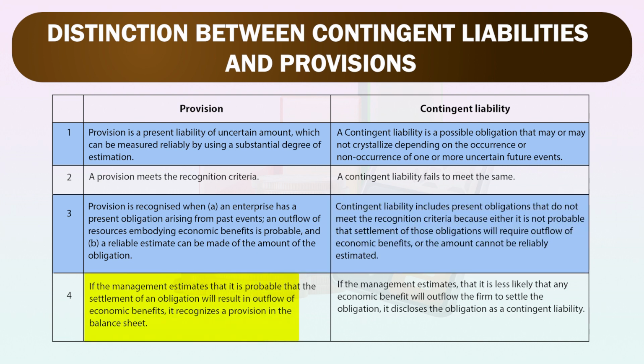Last is, if the management estimates that it is probable that the settlement of an obligation will result in outflow of economic benefit, it recognizes a provision in the balance sheet. In case of contingent liability, if the management estimates that it is less likely that any economic benefit will outflow from the firm to settle the obligation, it discloses the obligation as a contingent liability.